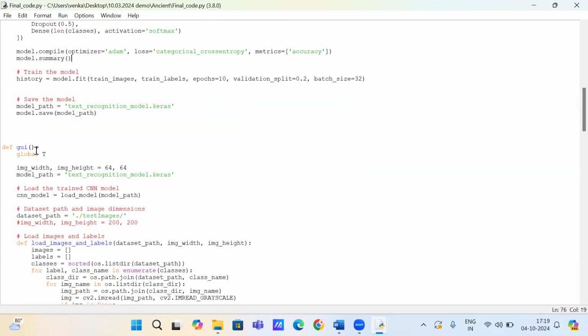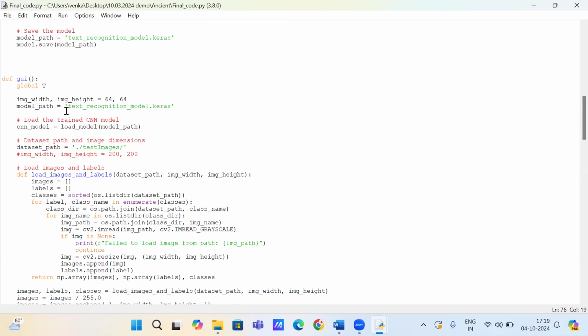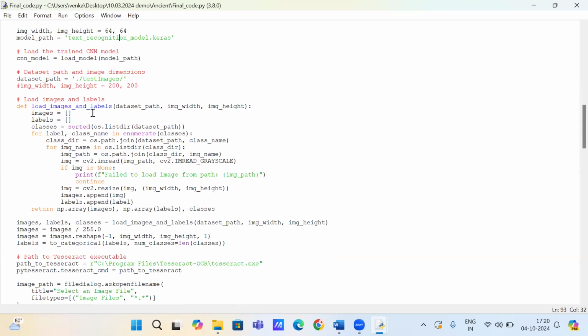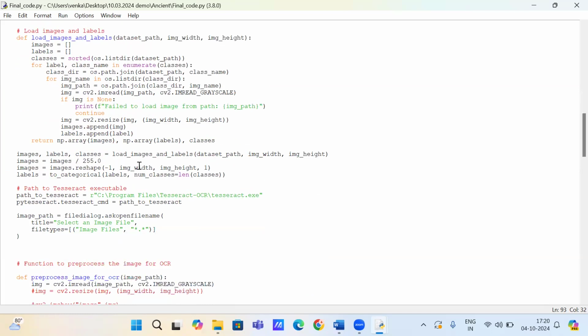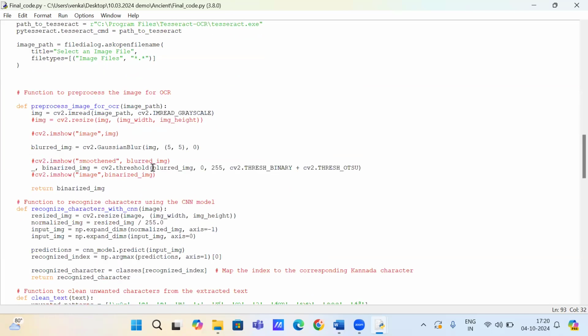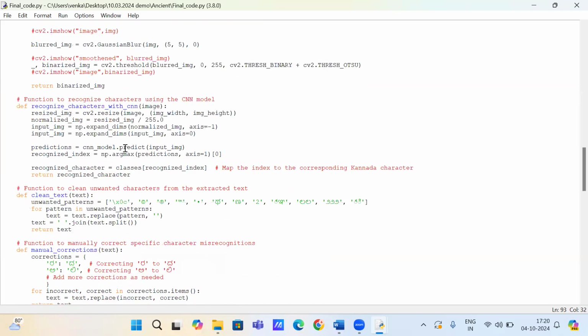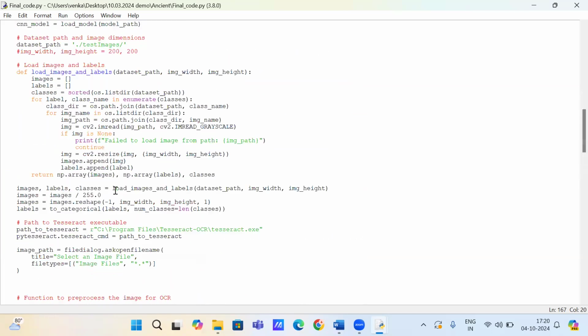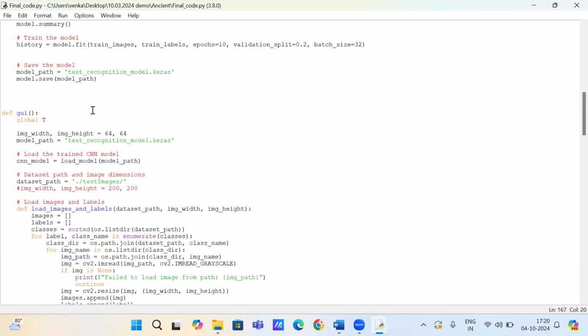And then I have created a GUI here. Our trained text recognition model in Keras is loaded here. Then by using the load images and labels function, I have imported the datasets here. And then by using the Tesseract executable, I give a path to Tesseract here. We have also cleared some unwanted characters which would be extracted. Now I will run this program, so you have a good idea about this.